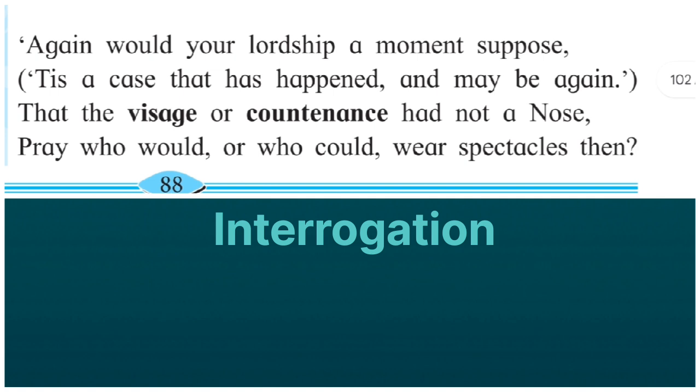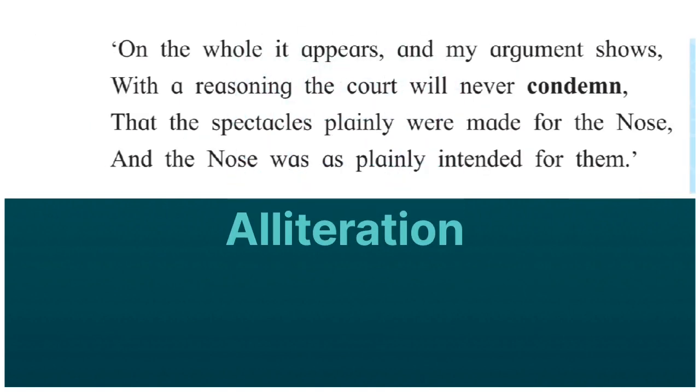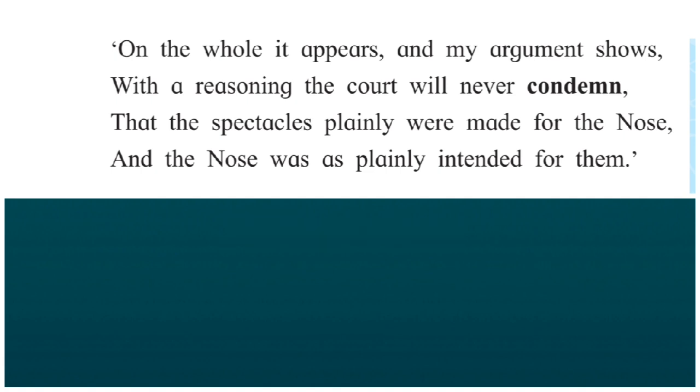Next poetic line. "With a reasoning the court will never condemn." The figure of speech is alliteration, as the sound of the letter W is repeated twice for the poetic effect. Next poetic line. "And the spectacles plainly were made for the nose." The figure of speech is repetition, as the word "the" is repeated twice.